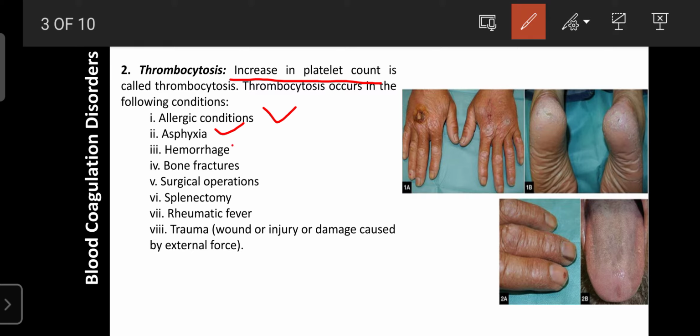Then hemorrhage. During any hemorrhage, due to the defense mechanism regulated by the platelets, the platelet count automatically increases. If you have any internal hemorrhage in an organ, your platelet count also increases, or with any external hemorrhage. Then also bone fractures, surgical operations, splenectomy, that is removal of the spleen, rheumatic fever, or trauma, that is a wound or any injury or damage caused by external force, where thrombocytosis occurs and the platelet count increases.